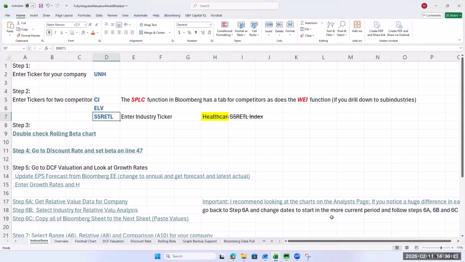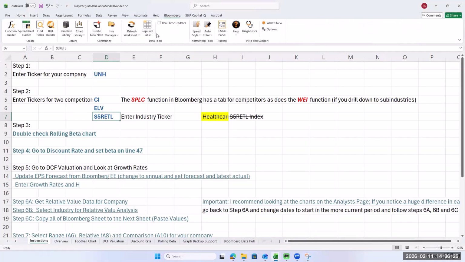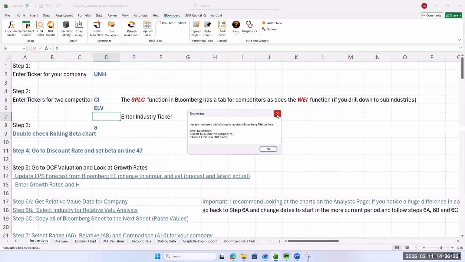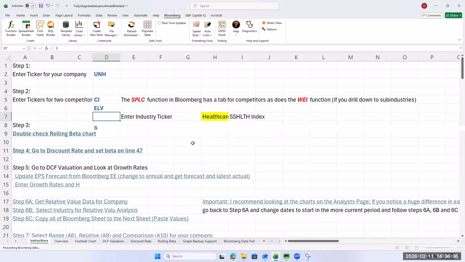So that one's you do the workbook, S5 HL, and I can't see it. Yeah, the machine is definitely acting up. HLTH, S5HL. Any questions how I'm getting the tickers?